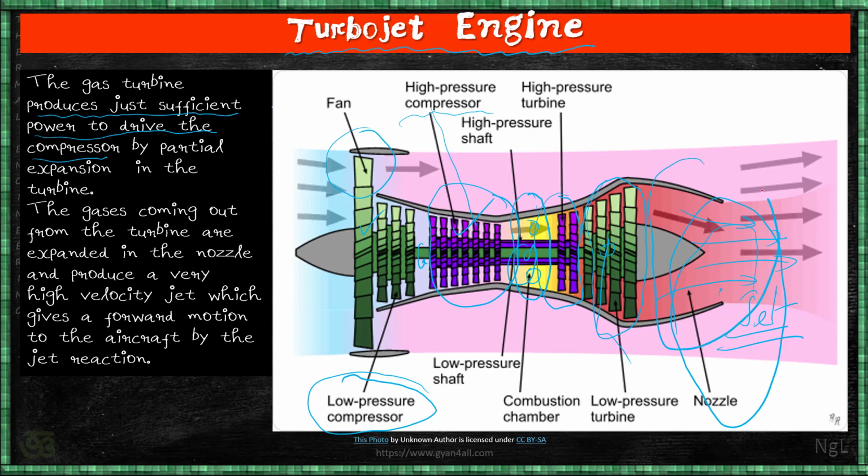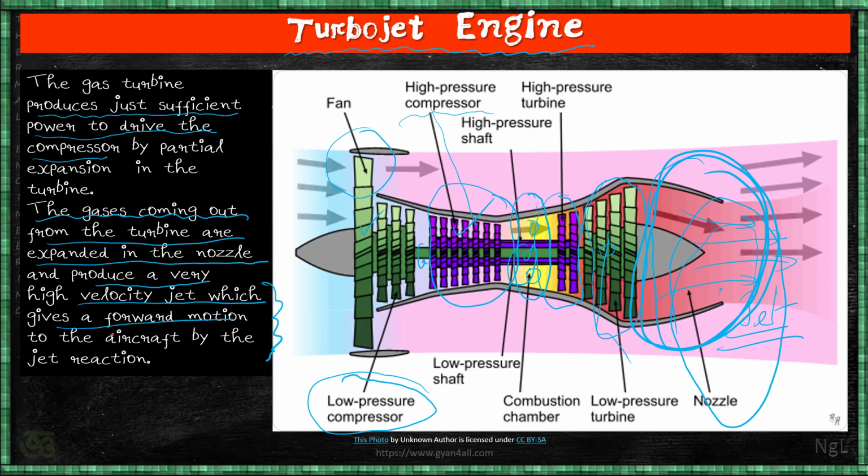So we will get enough kinetic energy because of this nozzle expansion, and that will give us the jet, high velocity. It may be supersonic or sonic velocity of jet. The gases coming out of the turbine are expanded in the nozzle and produce a very high velocity jet, and this is the main cause of the movement. It gives a forward motion to the aircraft by the jet reaction. Jet is action and reaction is forward motion.